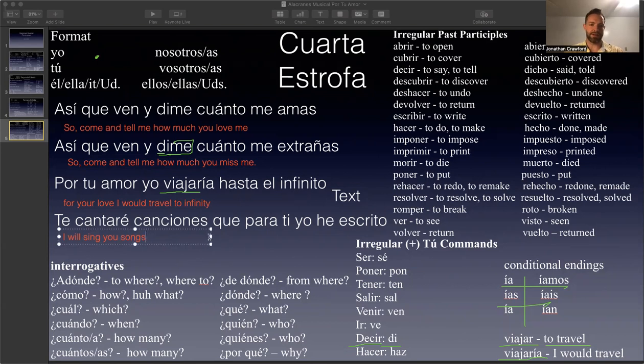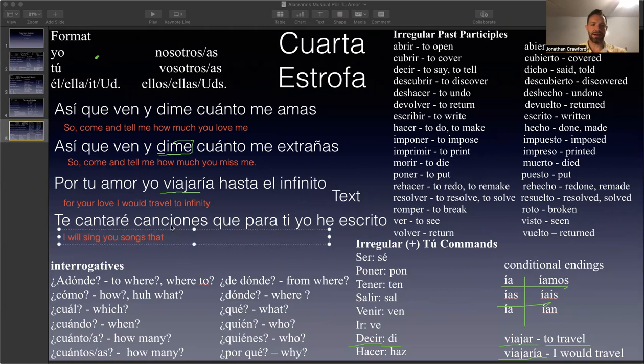Que is a relative pronoun. Que means that in this case. You know that it means that because it's not a question. If it's a question, then it means what? If it's not a question, then it means that. Okay. I will sing you songs that para ti. Now this is para. So if it's the objective, right? If it's for you, if I have done something, like for example, if I'm giving you a gift, it's going to you. It's para ti, para ti.